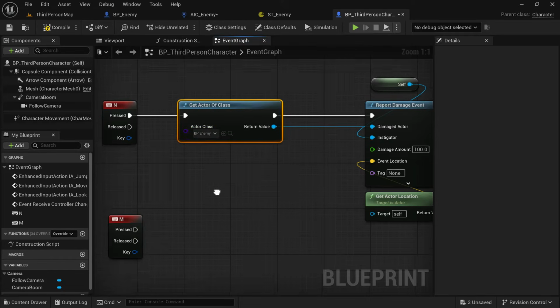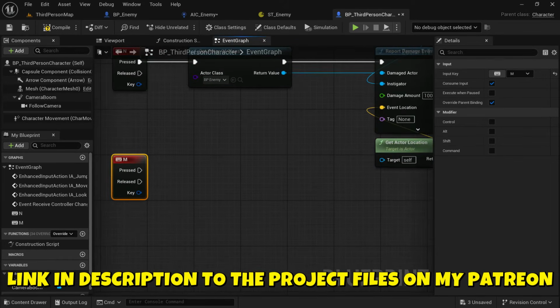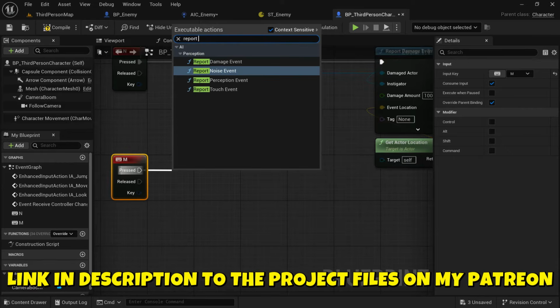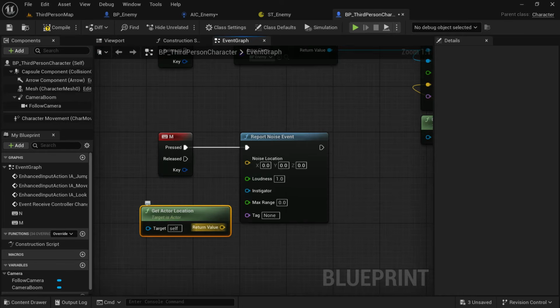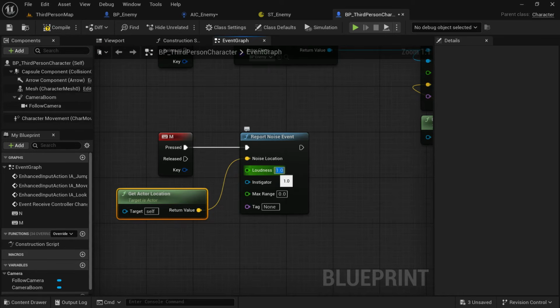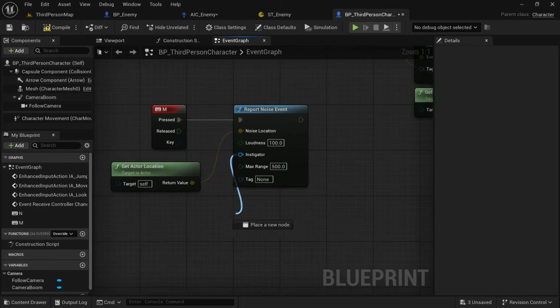If you get my Patreon version of this, I implemented a feature where you can drop a bomb which will explode and it will have a hearing radius around it, so the enemy will hear the bomb going off. And if you also get that, you will see that the player can punch the enemy, which will then trigger the damage. So instead of these default events, you get a little bit extra.